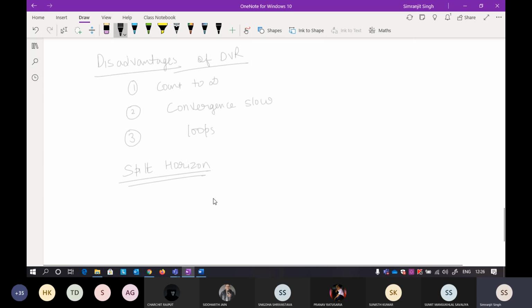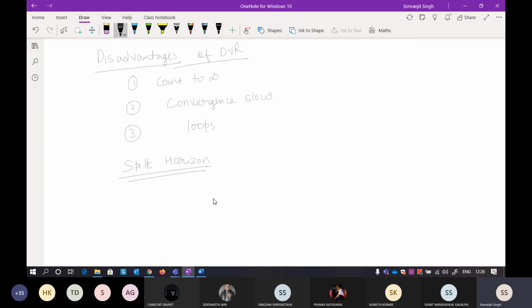You may find it difficult and intimidating in the starting, but if you just stick to what they are saying, you will easily understand what split horizon actually is. It gives you the solution to count to infinity.